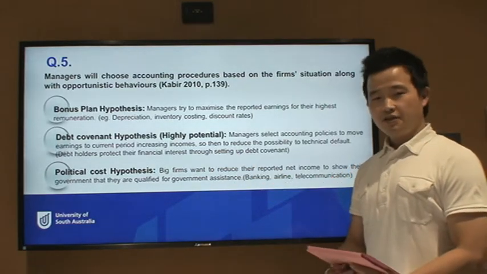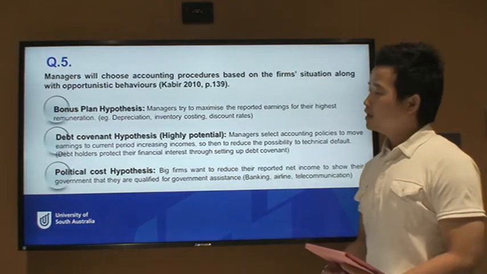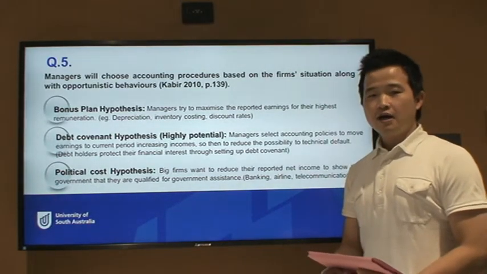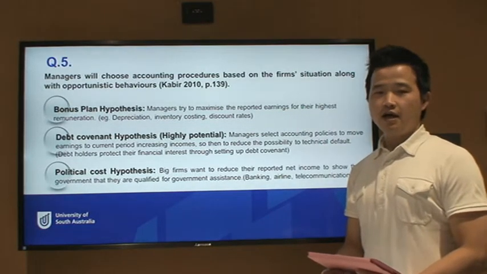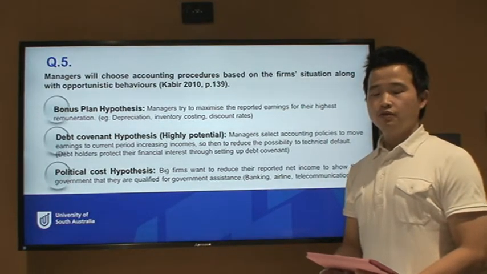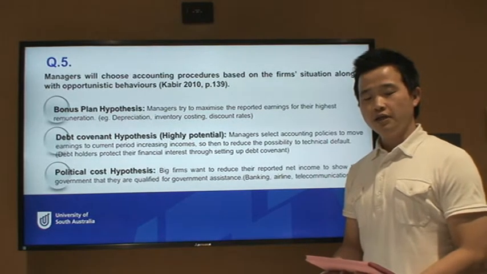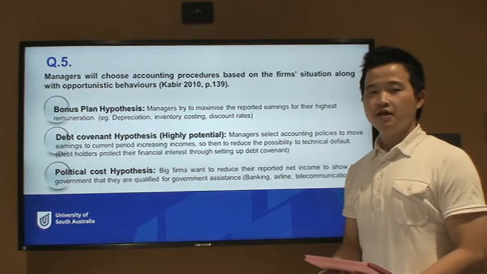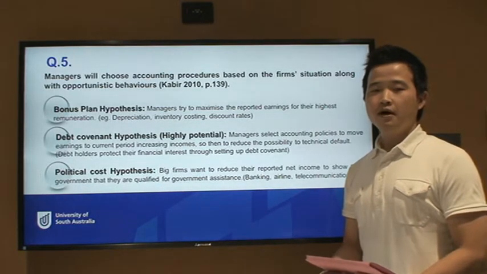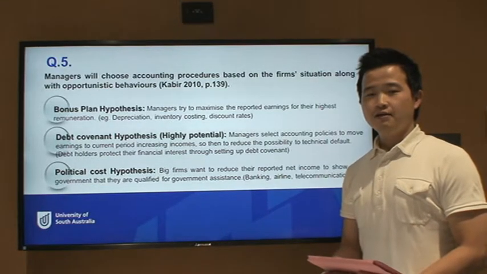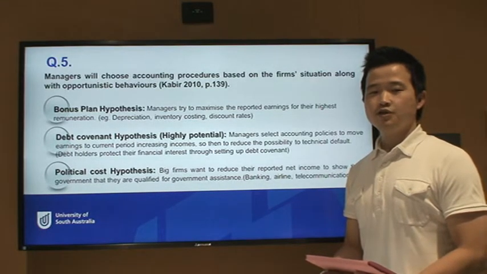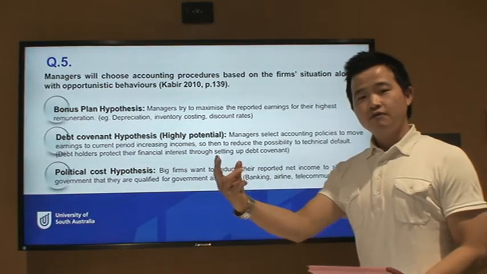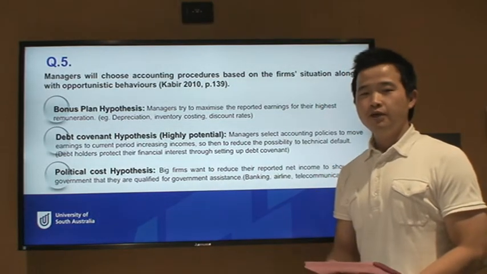Secondly, which is highly potential for the case study, is the debt covenant hypothesis. Some companies have current year's earnings falling short, which means having problems against the debt covenant benchmark set up by the lessors. Then the lessees will try to bring earnings from future periods into the current period.